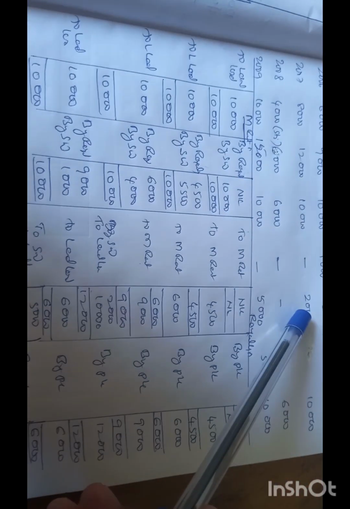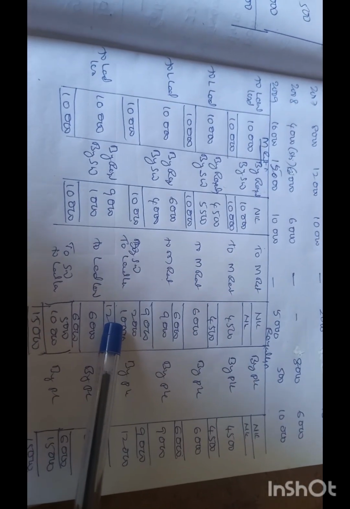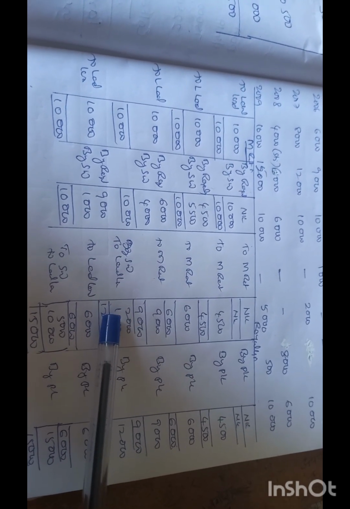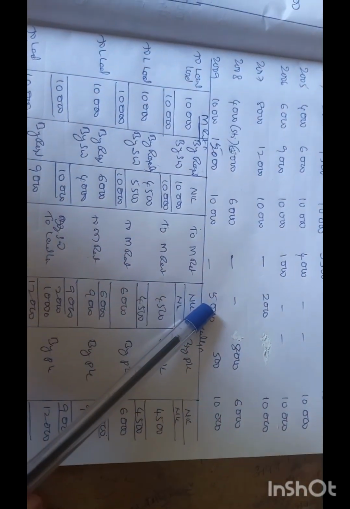So in the next year we have an excess amount that I am recovering. So 2,000 I am recovering. So 2,000 I recovered, and the remaining I paid to the landlord only. This is transferred to the landlord only. So 6,000 I am getting, that is paid to the landlord. Here the same thing: out of 12,000 I recovered 2,000, and the remaining I paid to the landlord. Here also in the last year, out of 15,000 I recovered 5,000, and the remaining I paid to the landlord account. So this is the landlord account.